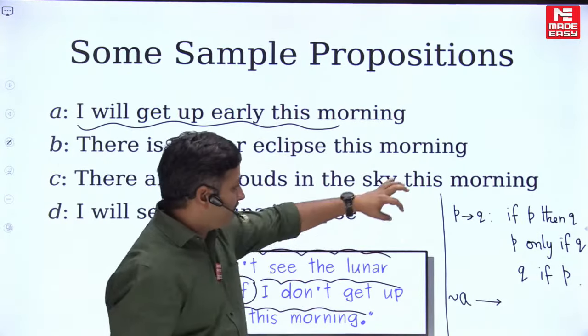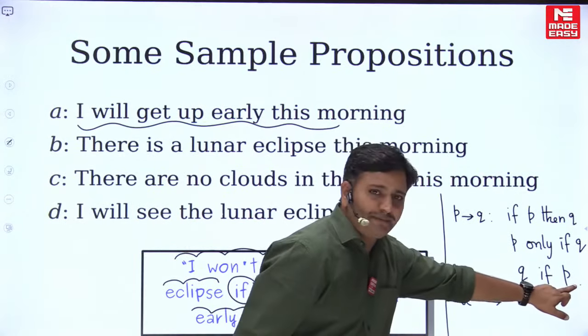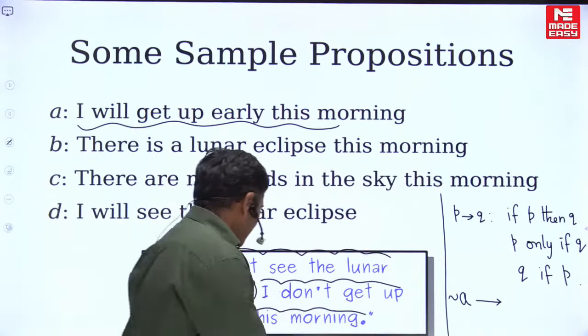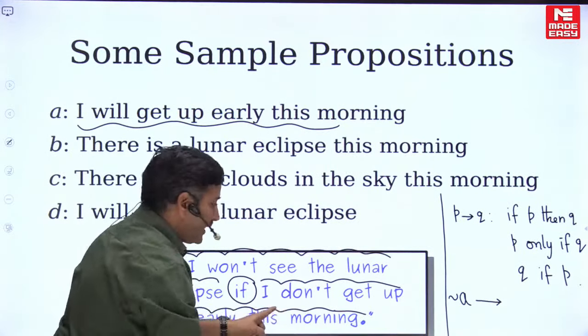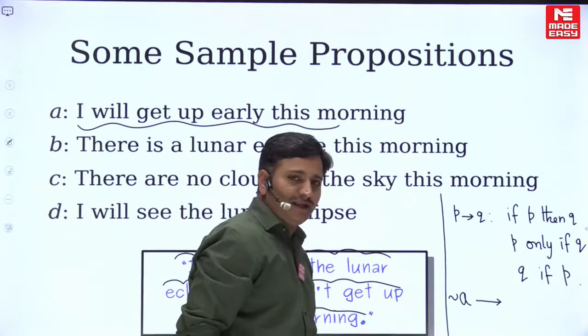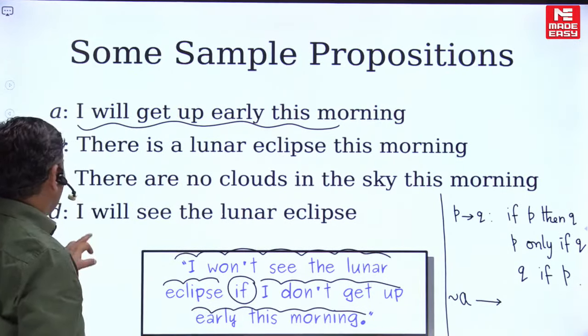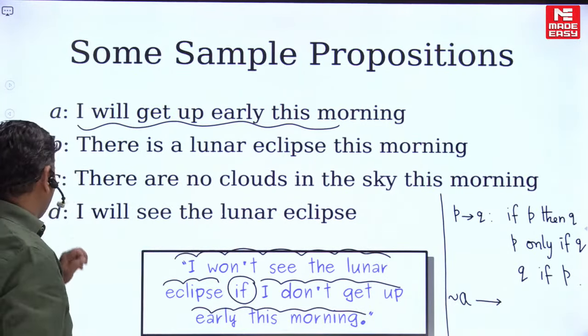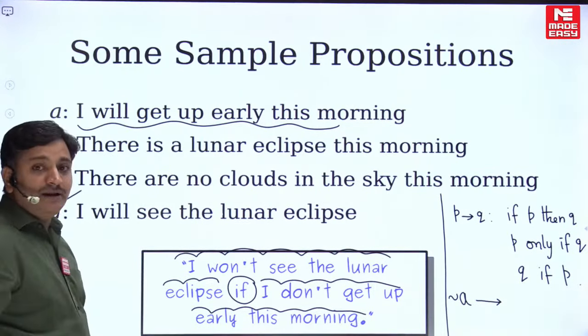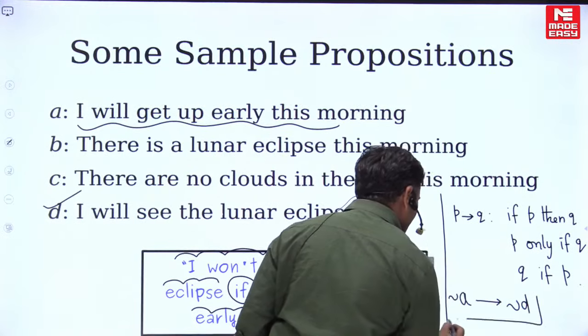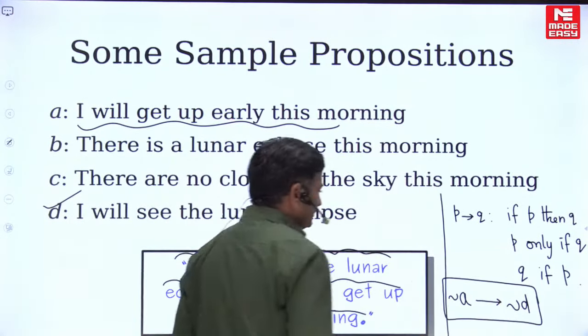Please observe clearly. P implies Q means Q if P, right? If I write Q if P, P is called the antecedent. So I don't get up early this morning, that is negation A, implies I won't see the lunar eclipse. I will see the lunar eclipse is denoted by D. I won't see the lunar eclipse is denoted by negation D. So it is negation D. This is the equivalent propositional logic statement, friends.